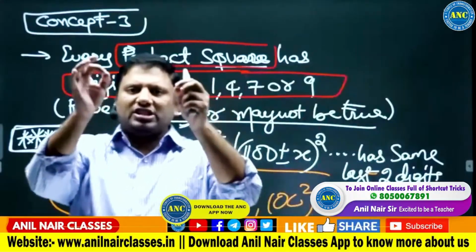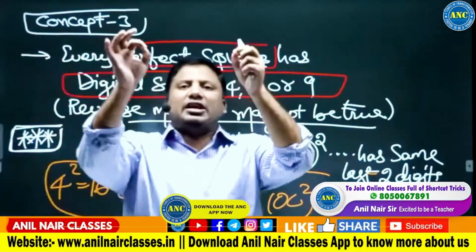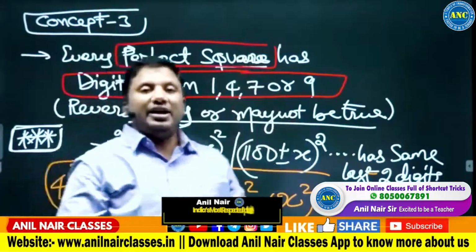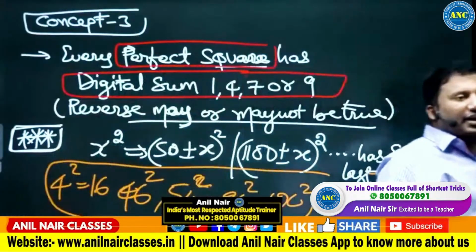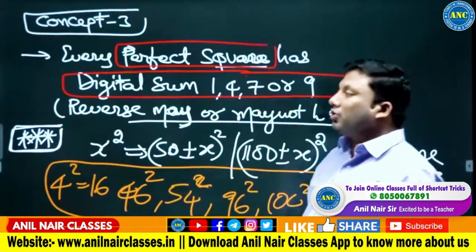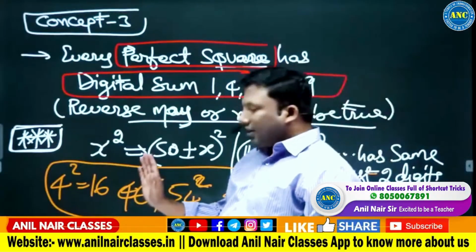If you know this property, you can forget the traditional method of finding the square of a number. You can forget the traditional method of finding the square root of a perfect square.